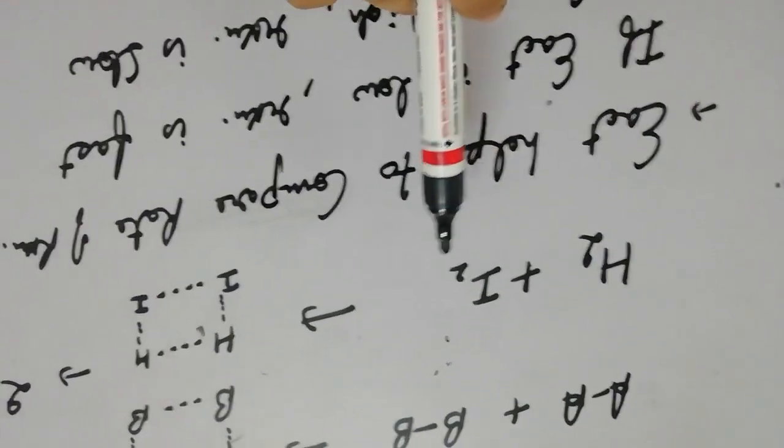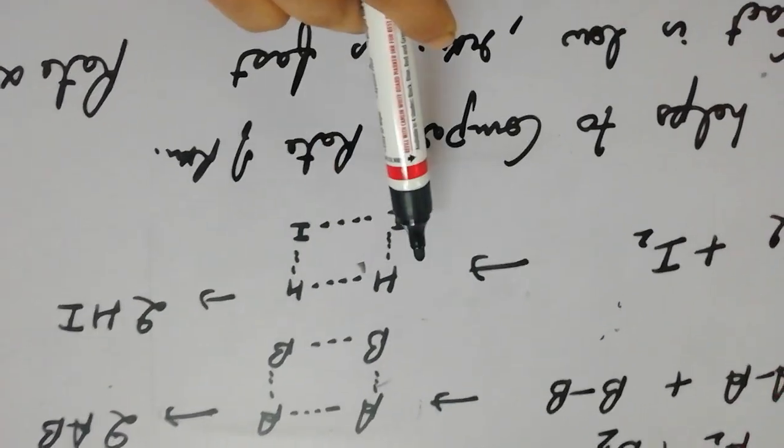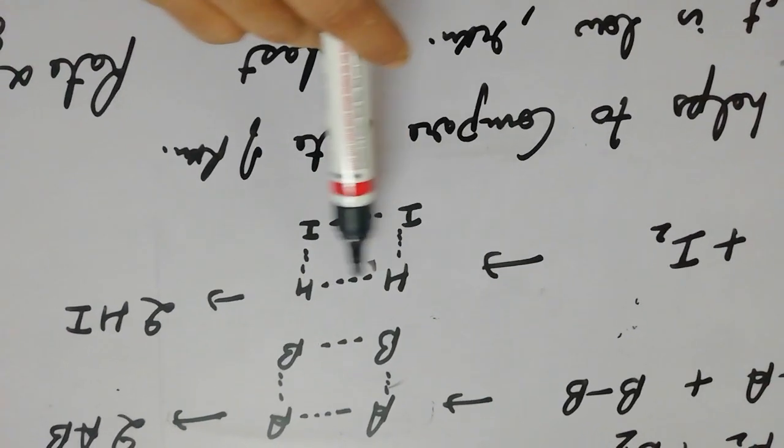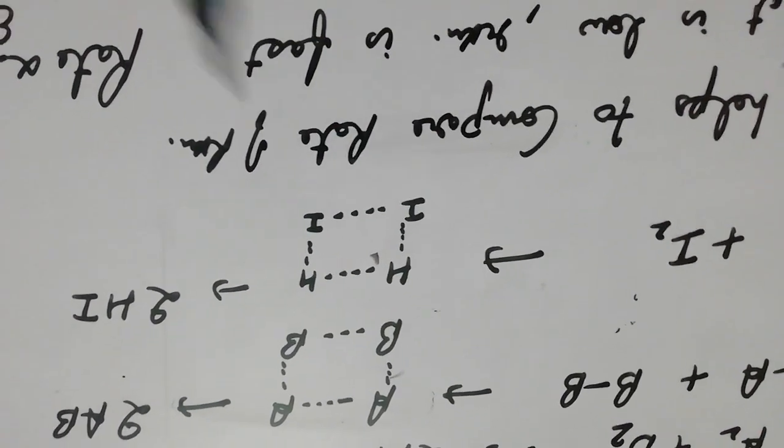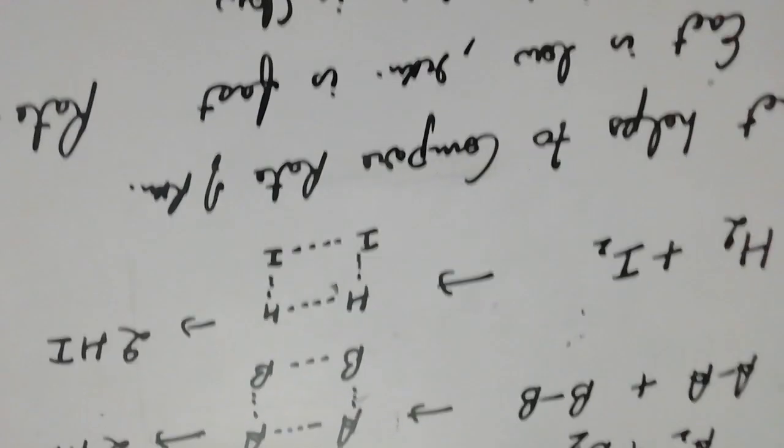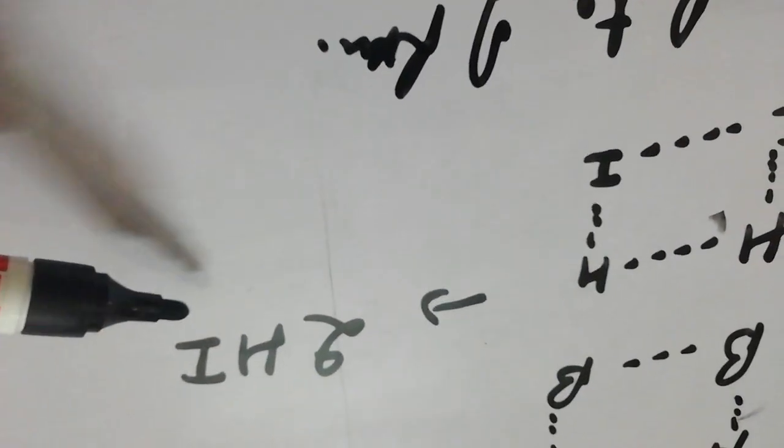So that's why we have represented it by the dotted line, and we get the product 2AB. Another example is H2 plus I2, which gives this activated complex in which the bond between H2 is not completely broken, the bond in I2 is not completely broken, and the new bond between hydrogen and iodine atoms is not completely formed. After the activated complex, we get the product.